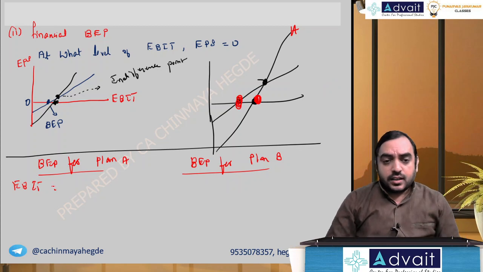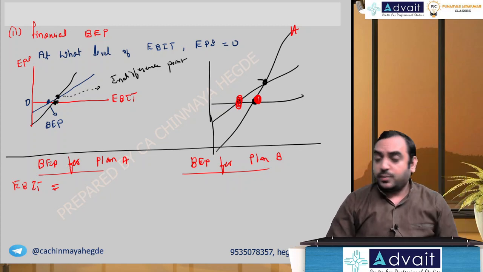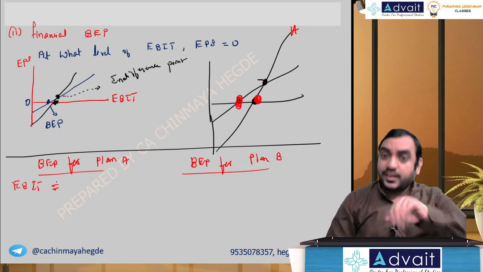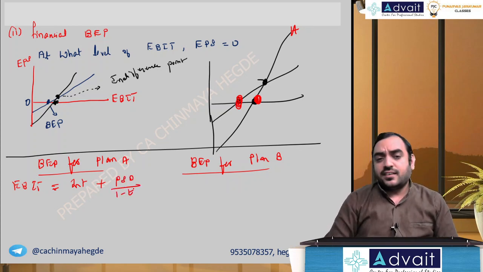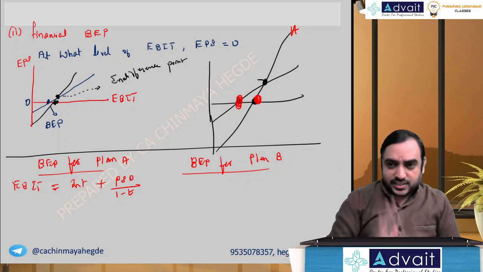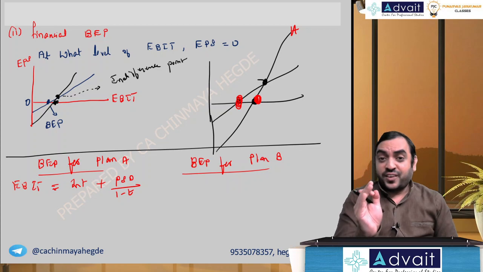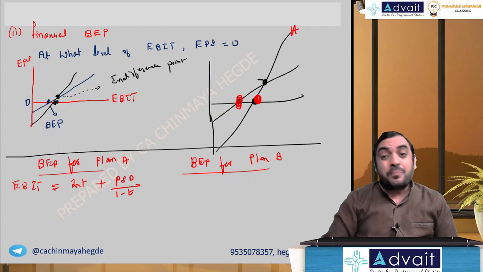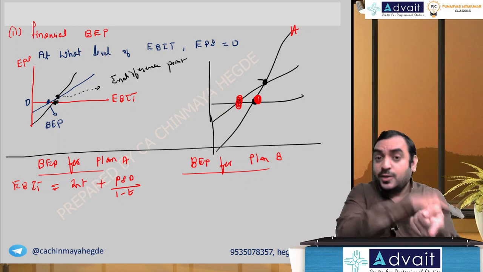So basically, if no interest and no dividends are there, EBIT 0 means EPS also will be 0. But what if interest and dividend are there? EBIT formula is given by interest plus preference share dividend divided by 1 minus T. Why is that, sir? Interest comes before tax. But preference share dividend is subtracted from PAT, which means preference share dividend is after tax. But I want EBIT before tax.